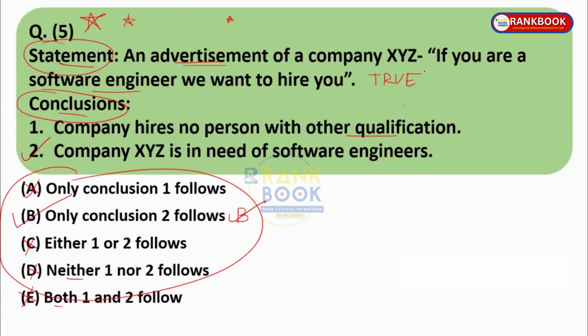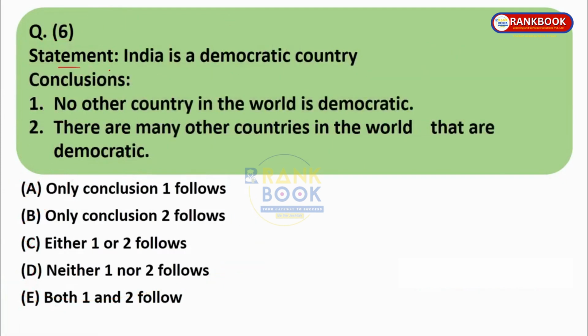Now moving to next question. Question number 6. Statement: India is a democratic country. Conclusions: 1. No other country in the world is democratic. 2. There are many other countries in the world that are democratic. Now over here, take the statement as true, okay? Take the statement as true. We do not have to assume anything. Don't assume anything. Conclusion first.